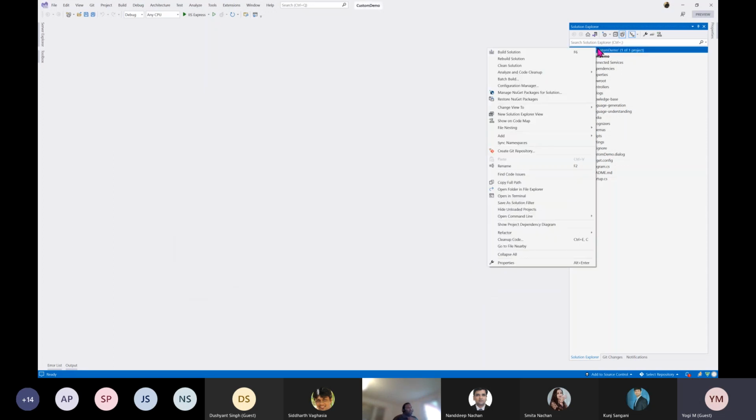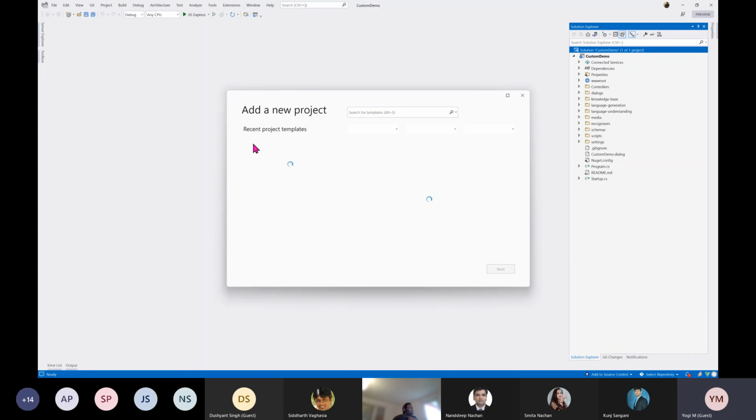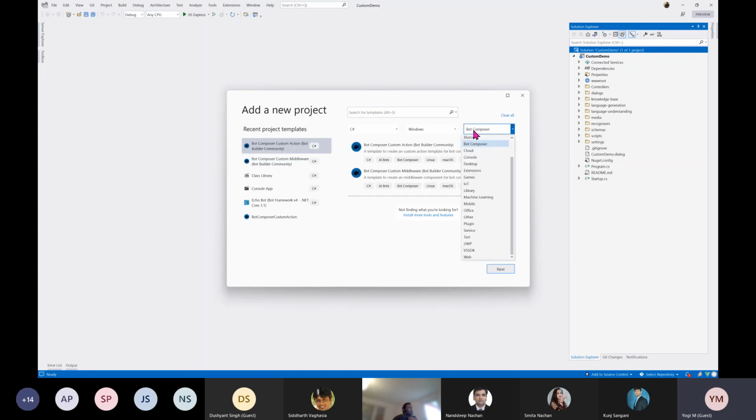Go to New, go to Project, add new project. Once the installation is done for this extension, you can select Bot Composer. At the moment there are only two templates available: one for custom action, for dialog related. If you want to implement custom middleware, you can use the custom middleware option. The other things I will create and publish soon. So I select this Bot Composer custom action. This project is under the Bot Builder Community version.